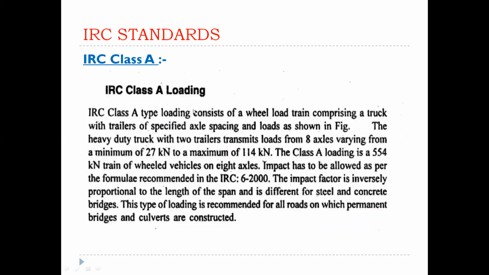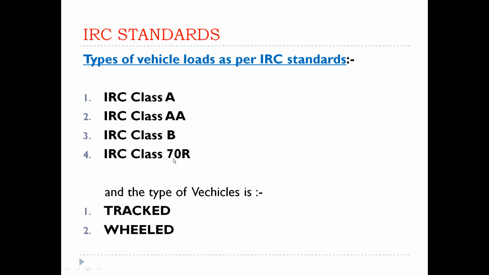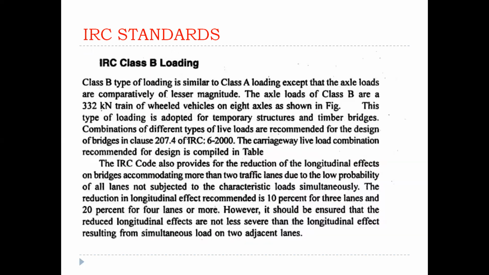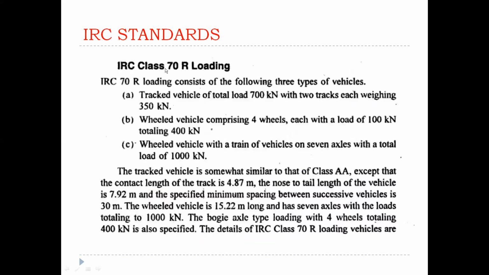Another one is class 70R. That one is the class 70R vehicle load, clear. And the IRC class 70R loading condition: what is 70R loading? 70R loading consists of three types of vehicles: tracked vehicle and wheeled vehicle. The wheeled vehicle is a train of vehicles on 7 axles with a total load of 1000 kilonewtons. Okay, clear. The first two are already known.